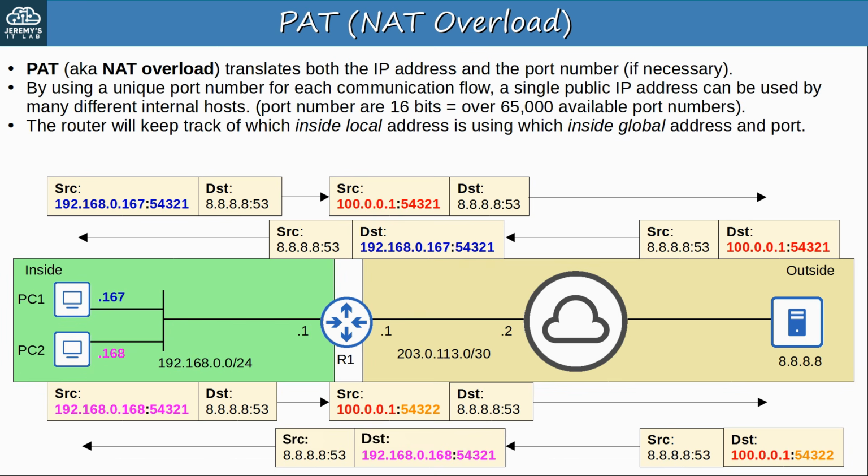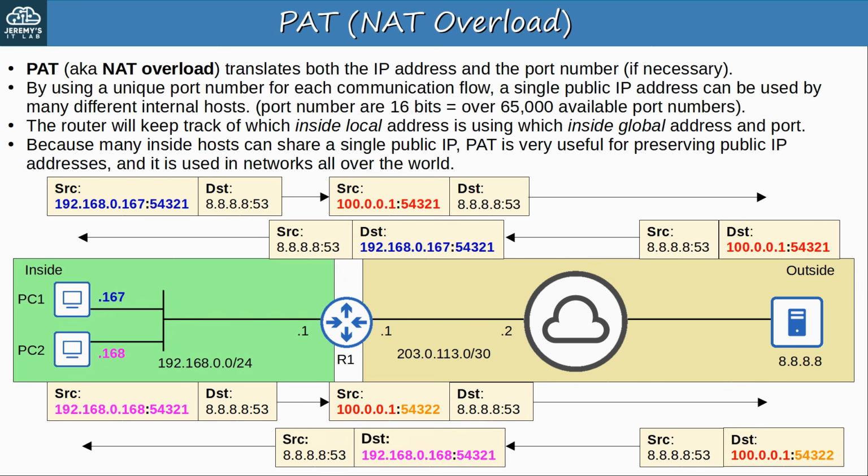In this example, both PCs selected the same random source port number, because I wanted to show the router translating the source port. However, if PC2 selected a different random source port than PC1, then R1 would have no need to translate the source port. It would simply use the source port PC2 selected and use that to keep track of the sessions. So that's how PAT works.